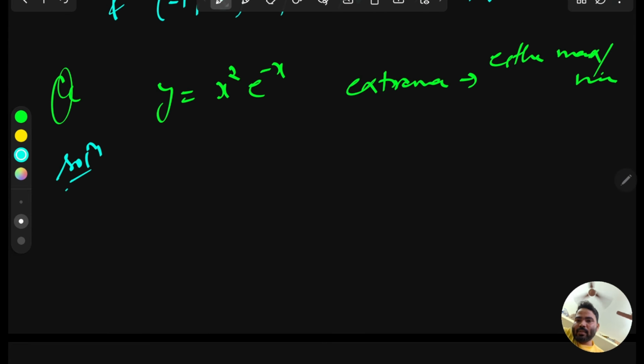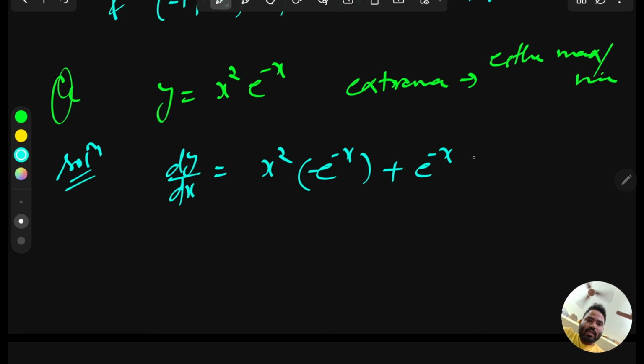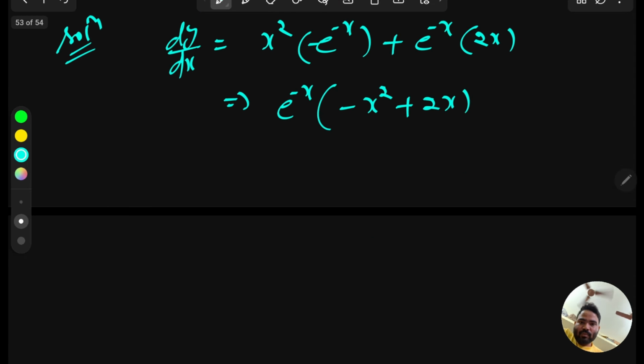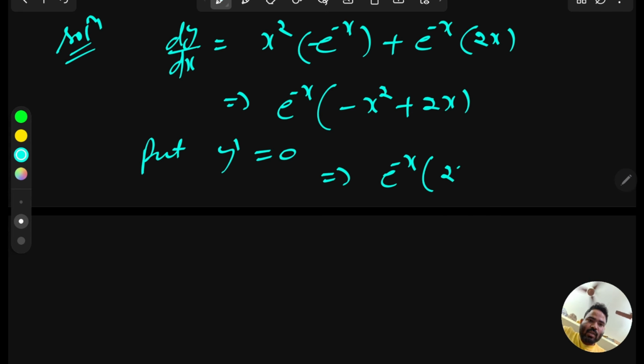So the solution is, first differentiate. This will give you first function times the derivative of the second function, plus second function times the derivative of the first function. After this we have to set this to 0. From here we can take this common, and now put y dash equal to 0. Then e to the power minus x times (2x minus x square) equals 0, because e to the power minus x is never 0. So you can say 2x minus x square equals 0.